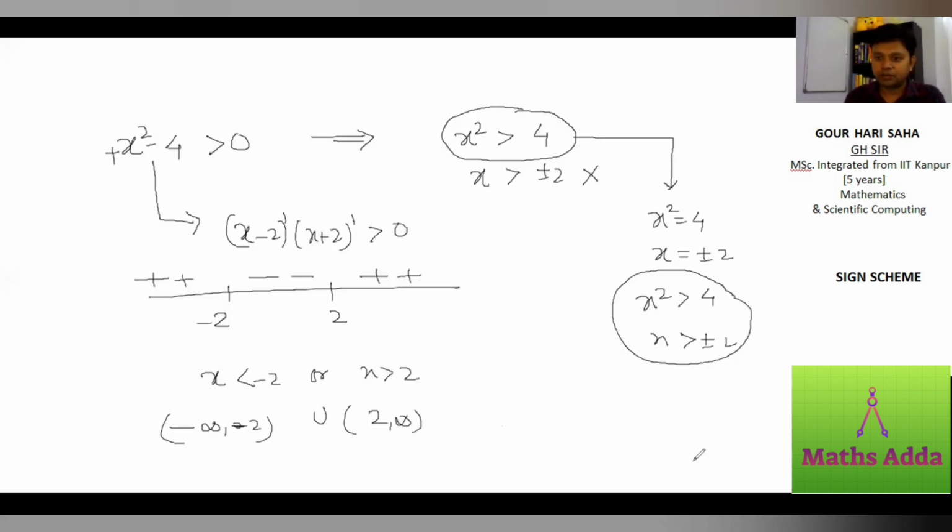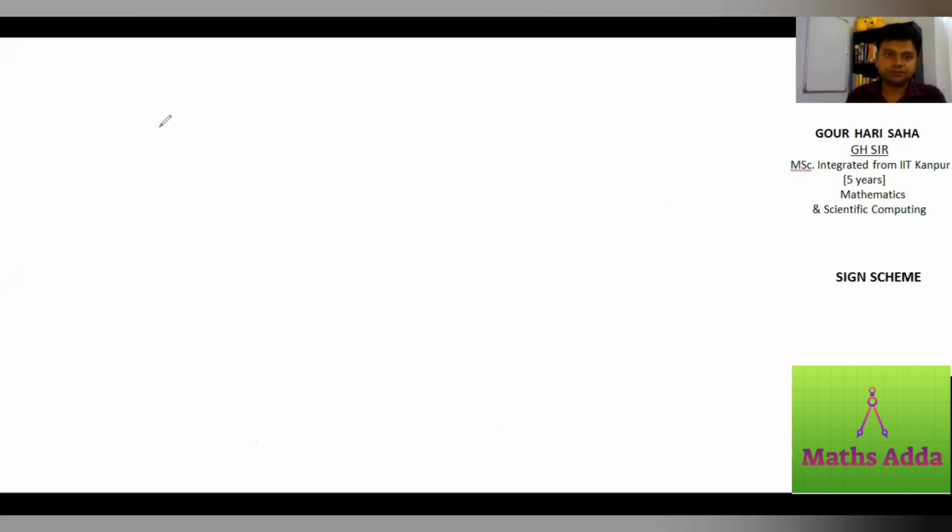Now I'm going to write a few questions for you guys to practice. I will be giving easy questions right now. Solve the following inequalities.